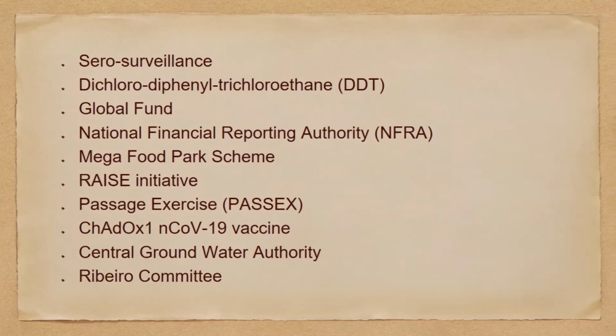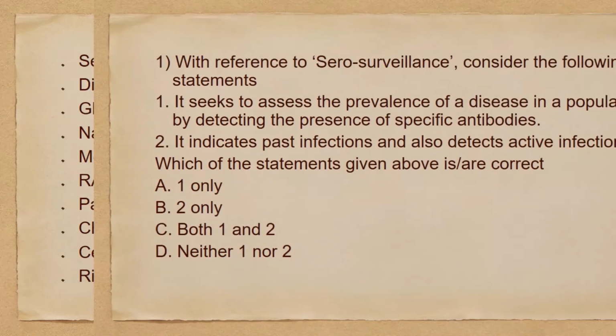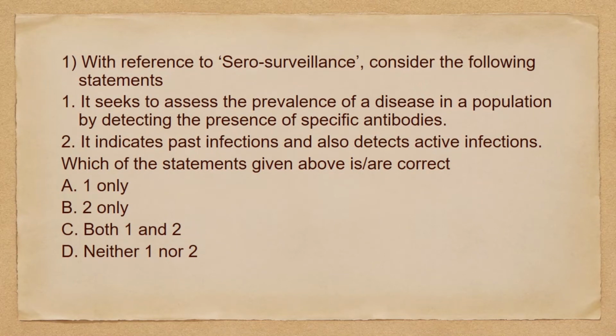So let's get started. So the topics that are included in today's video are Sero-surveillance, Dichloro-diphenyl-trichloroethane, that is popularly known as DDT, Global Fund, National Financial Reporting Authority, that is NFRA, Mega Food Park Scheme, RAISE Initiative, PASSEX exercise, CADOX-1 and COVID-19 vaccine, Central Groundwater Authority, and at last we will have Ribeiro Committee. So we have the first question as, with reference to sero-surveillance, consider the following statements.